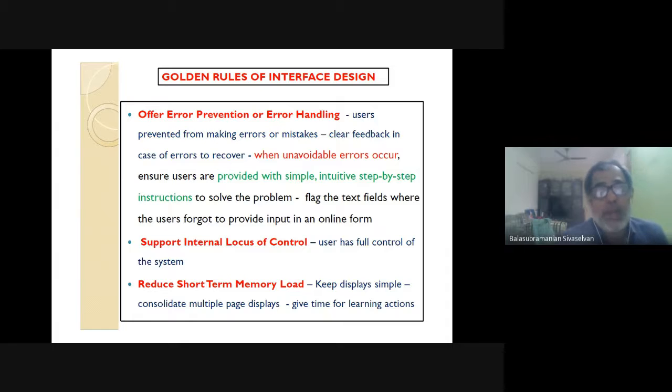And don't increase the short-term memory load of the user. He should not have to remember some earlier interaction, the earlier page, some inputs he gave, or some output that came from that web page. Reduce the short-term memory load because that will put away users, and they will never even register. Human beings have two forms of memory, short-term and long-term. Frequent exposures to short-term memory will push things into your long-term memory. So if you are creating too much overload on the short-term memory, they will tend to remember less, recall less, and you will never succeed even in the long term.